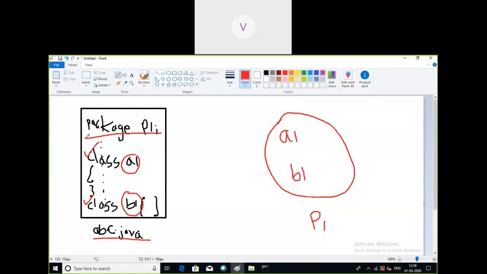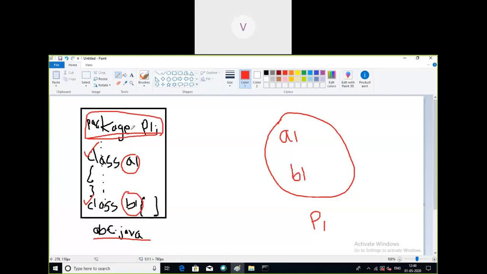The very first line indicates where the classes present in this particular source file must be kept. The source file is abc.java, and you can define any number of classes. Till now we were not using the statement package P1; we were directly writing the classes.